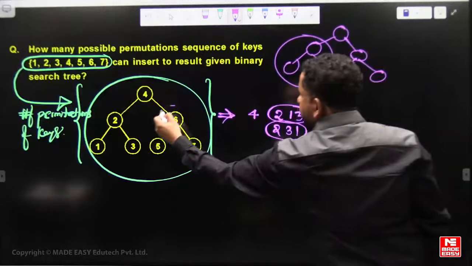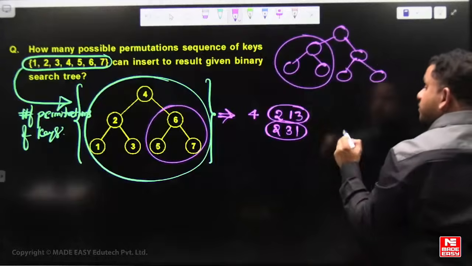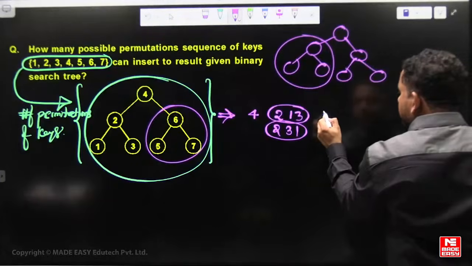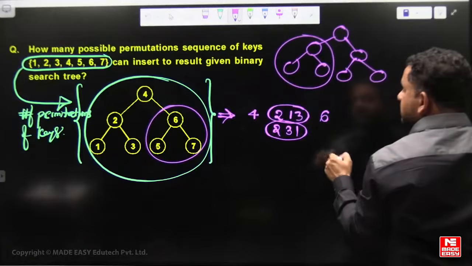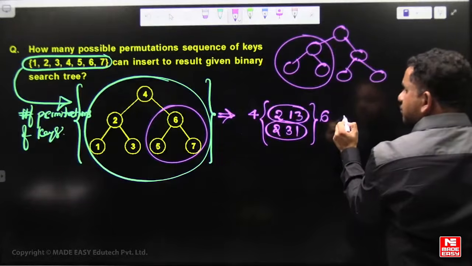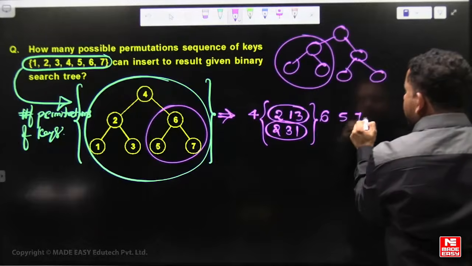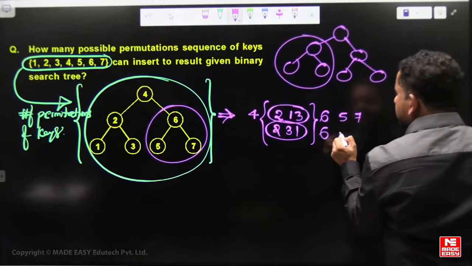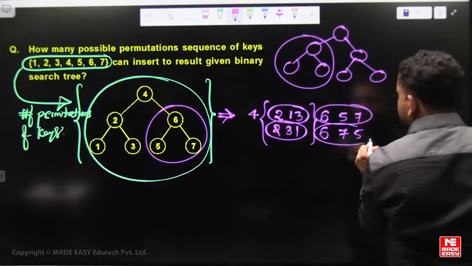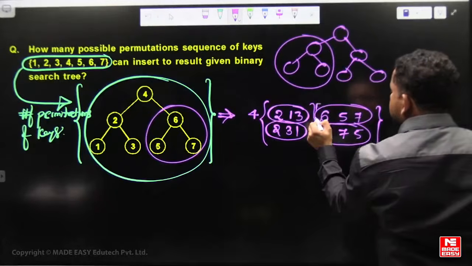Then out of 5 6 7, 6 should be before, because 6 should be the parent of 5 and 7. Once 6 is inserted, 5 7 is okay, or 7 5 is also okay. These are 2 sequences, 2 permutations.